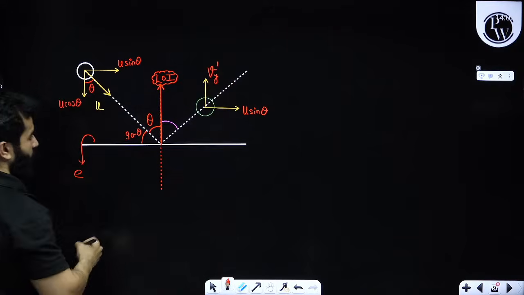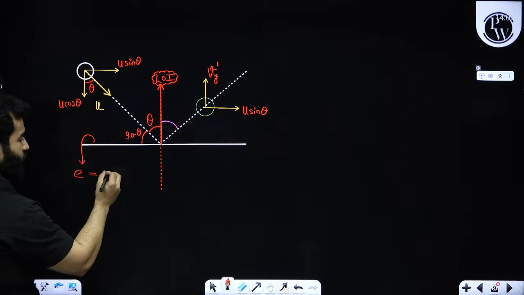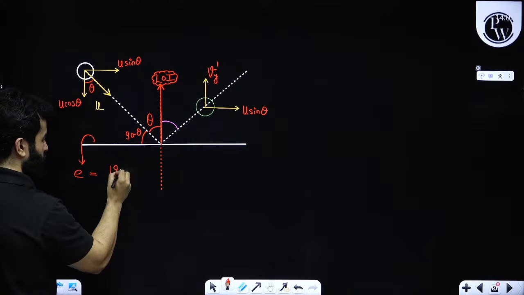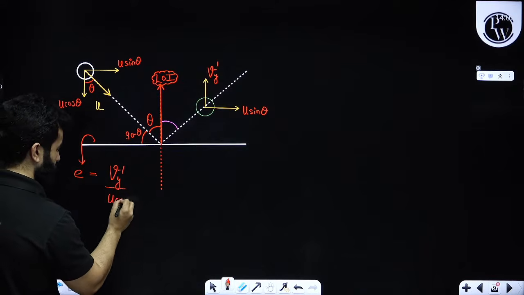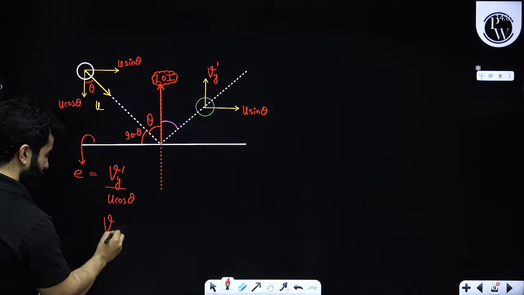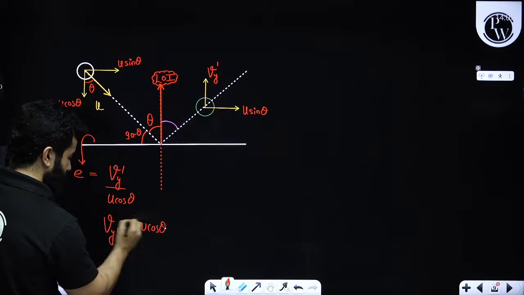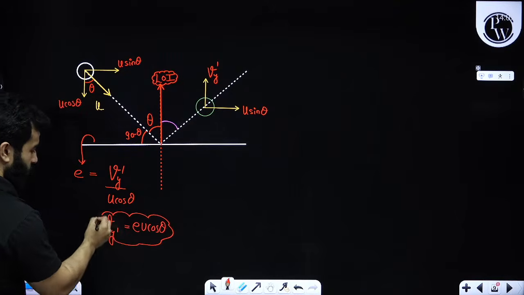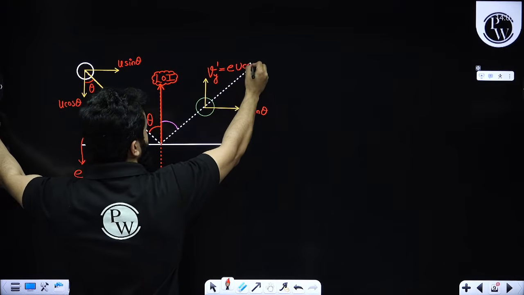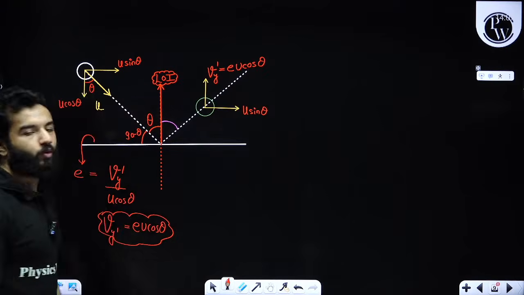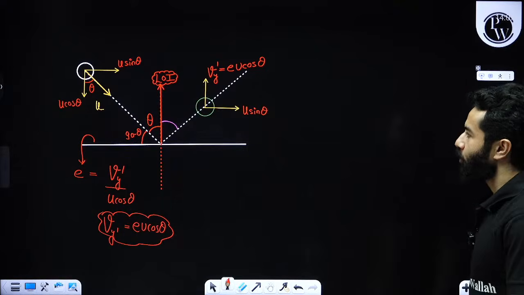Now, coefficient of restitution is equals to velocity of separation divided by velocity of approach. So, velocity of separation is Vy dash divided by velocity of approach is u cos theta. So, Vy dash will be E into u cos theta. So, this is going to be E into u cos theta, right?